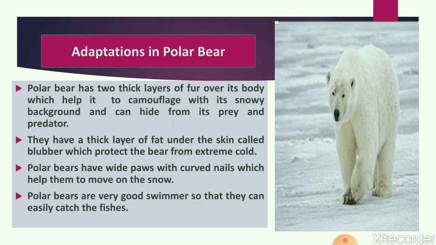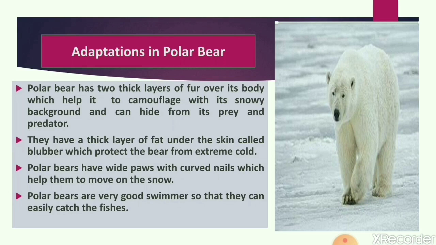Now, first of all, we will study about adaptations in polar bears. Polar bear has two thick layers of white fur on the body, and because of this white fur, they can easily blend with their snowy background, and they can hide from their prey and predator. So they can protect themselves from predators, and they can very easily catch their prey. Hiding in the surroundings because of special colors and pattern is known as camouflage.